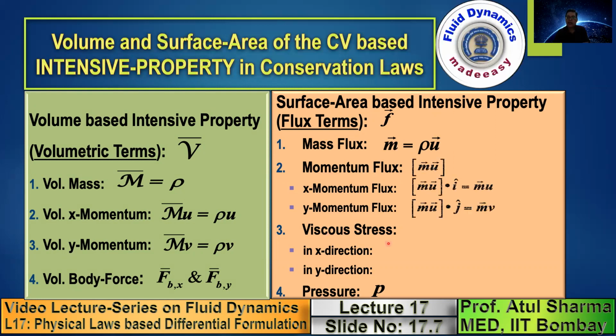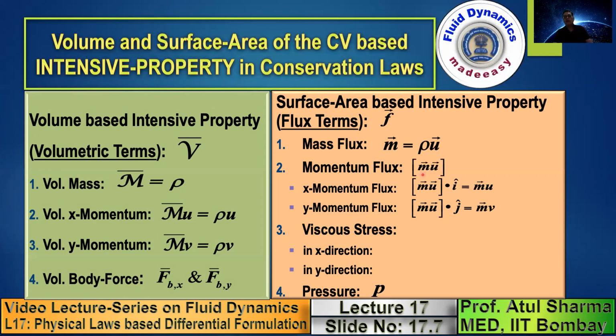It's a second order tensor. There are two directions associated with the momentum flux. Note that there is no dot product or cross product between this m and u. In 2D, I'll show you in the next slide, it has 4 components. So it has 2 directions. The first direction is associated with the direction of the mass flux, and the second direction is associated with the direction of the velocity. So the momentum flux depends on the direction of the mass flux, and it also depends on the direction of the velocity.